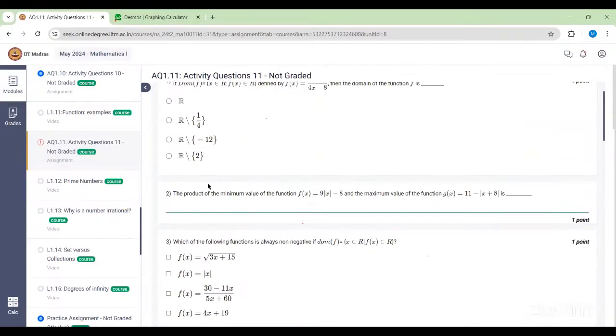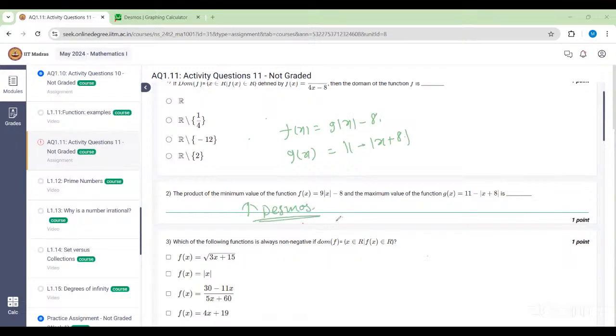Yeah. So the second question says the product of minimum value of the function and the maximum. So here also you have to use Desmos. See, you cannot find the minimum value and maximum value of this function by... I mean, you can find. It's a modulus function only. So this is f of x equals 9 modulus of x minus 8, and g of x equals 11 minus modulus of x plus 8. So what you can do, you can just draw the function. You will use Desmos and then you will answer.